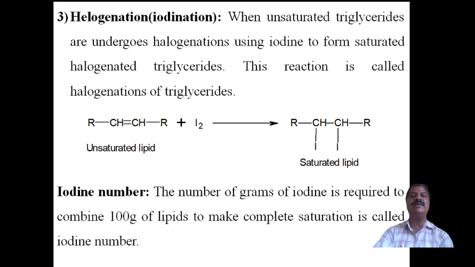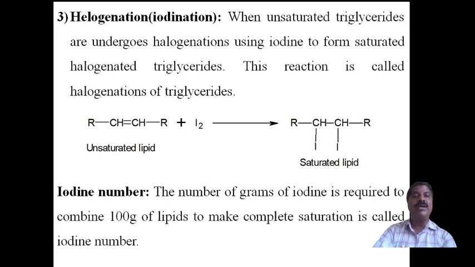Unsaturated triglycerides form when glycerol is treated with unsaturated fatty acids.